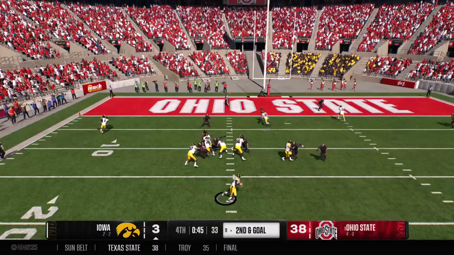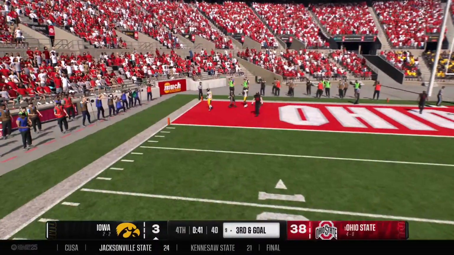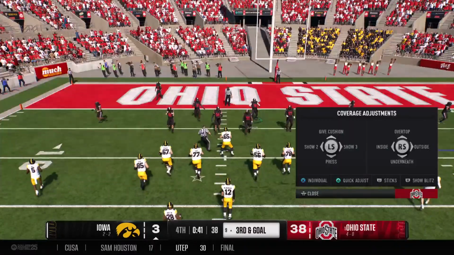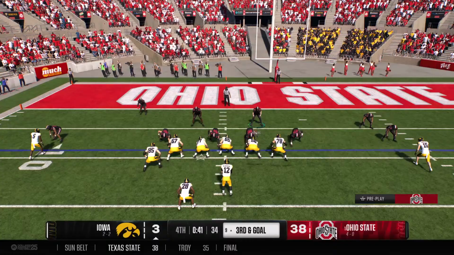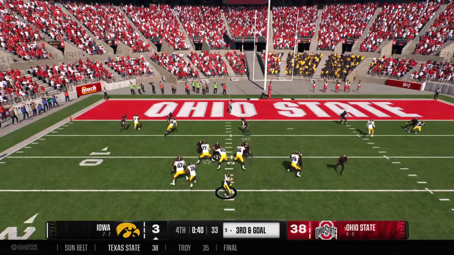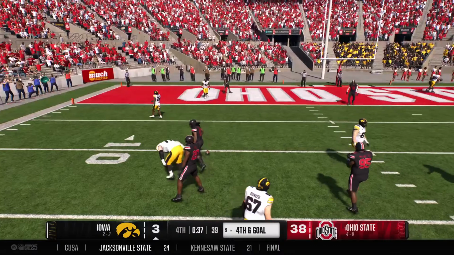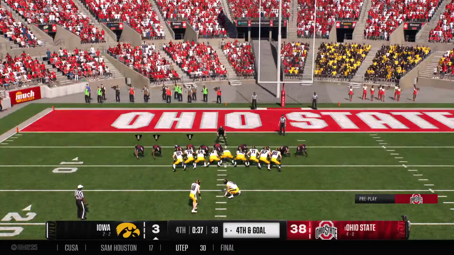Now a 2nd and long coming. Pressure's there and he gets rid of it. Nowhere close on that one as he got drilled trying to deliver the football, and now they face 3rd down. From the gun, wants to pass. Another incompletion on 3rd down. And this defense has put a game together.